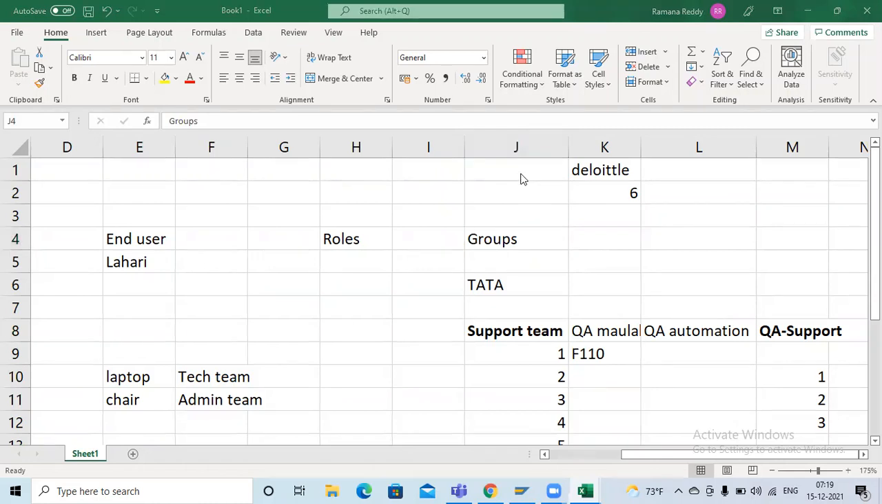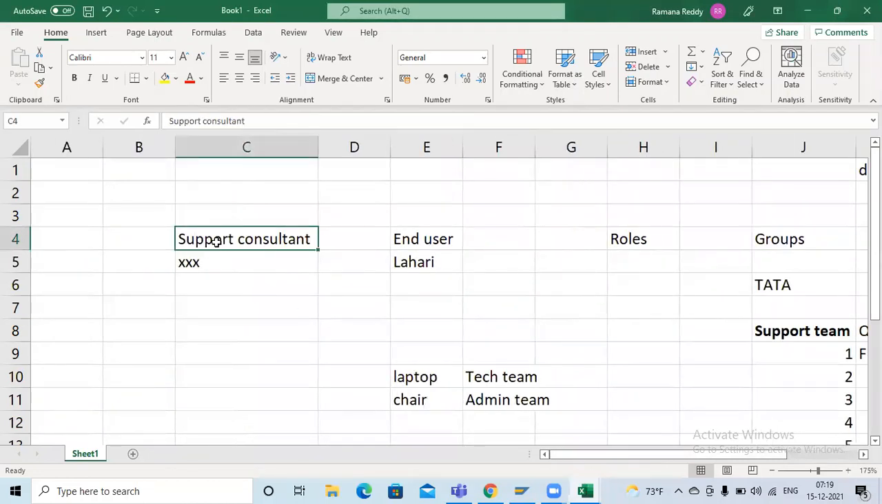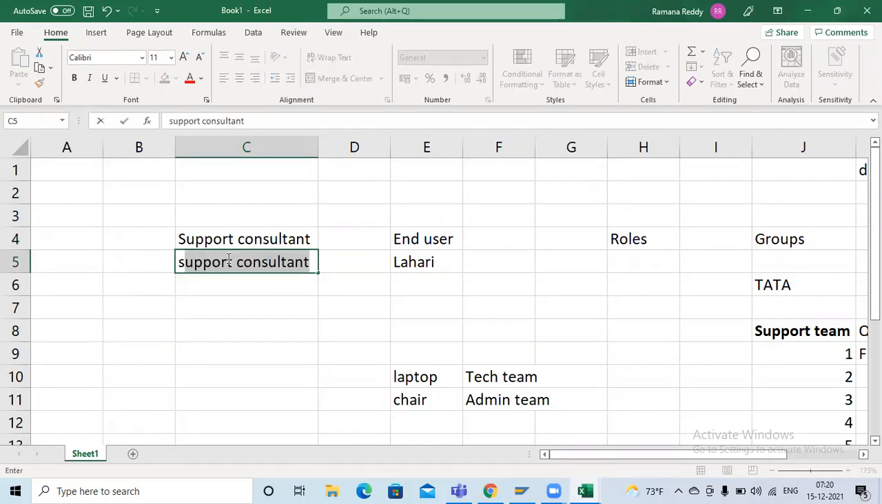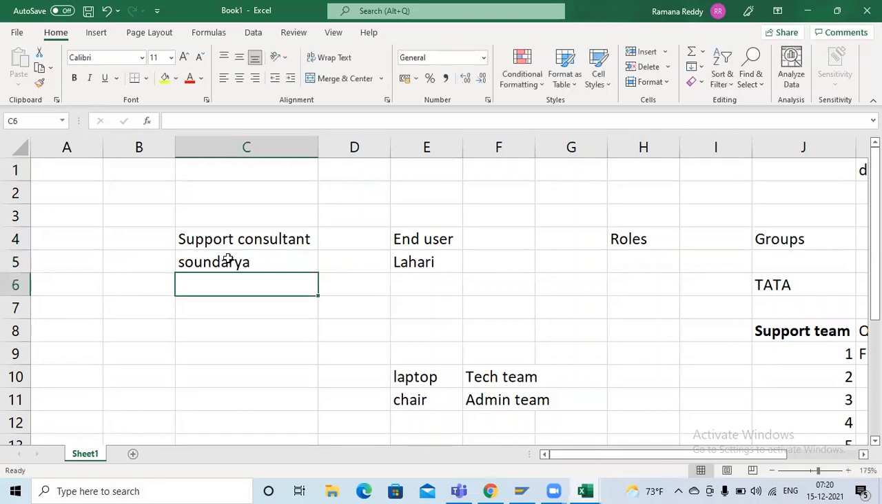Okay, so next, yesterday I created the roles. One role is support consultant and one is end user. Now, suppose Soundarya is working as a support consultant. One person alone will not work in a group, right? So along with Soundarya, two other people will also work in the team. So this is the total support consultant team.